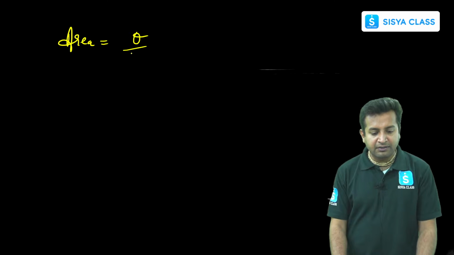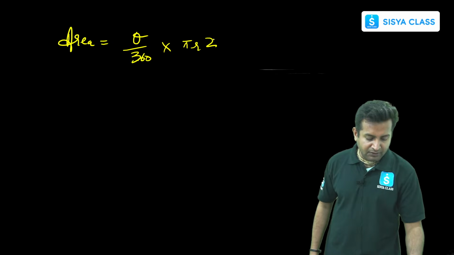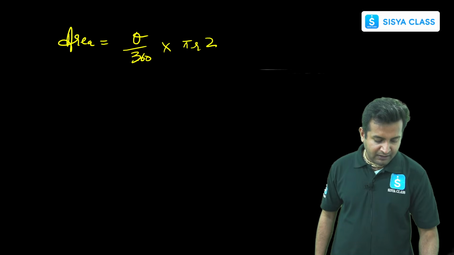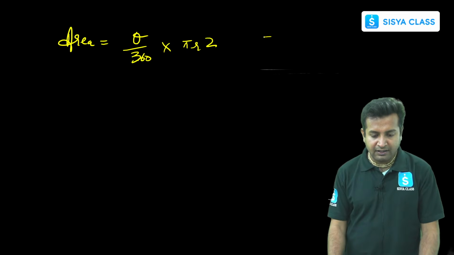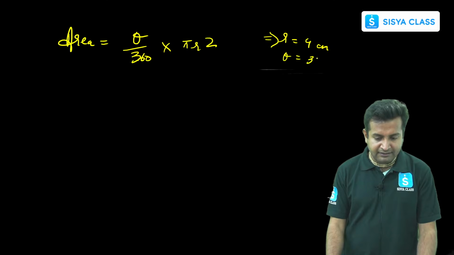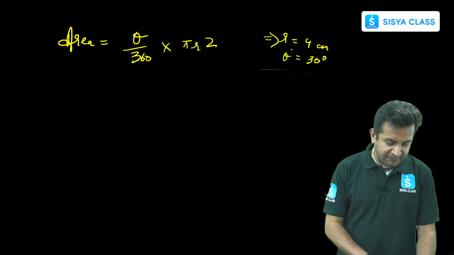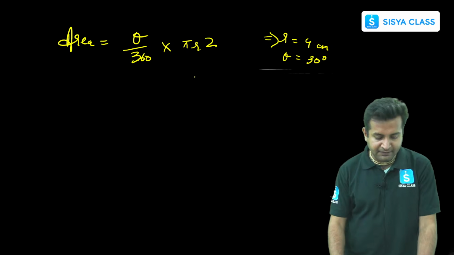Area is equal to theta upon 360 into pi r square, right? So here, what are the things they have given? They have given us the radius as 4 centimeter. They have given us theta as 30 degree, right? And they have said we have to use the value of pi as 3.14. So just put down the values.